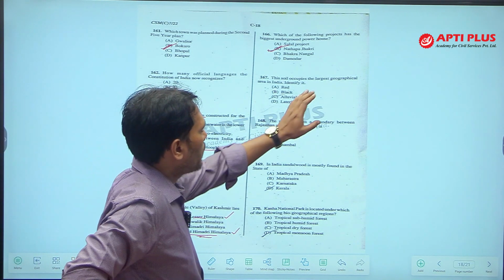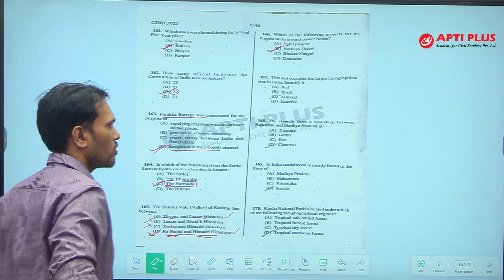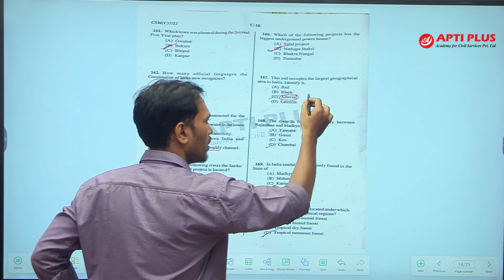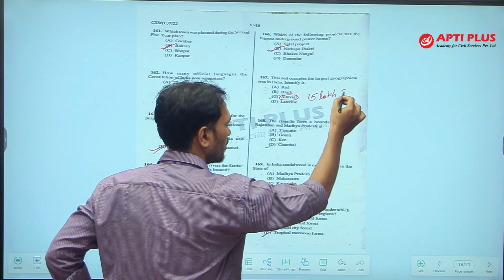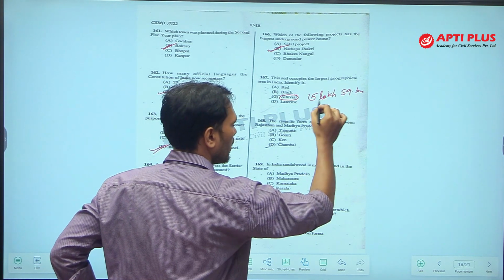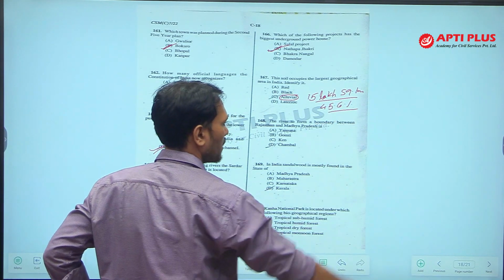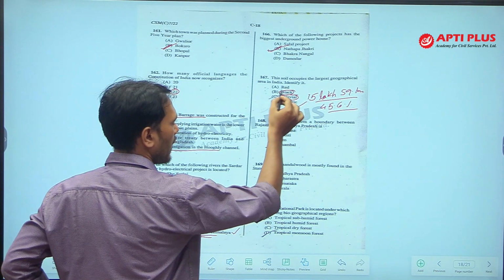The soil which occupies the largest geographical area in India, identify it. It is alluvial soil. Alluvial soil covers 15 lakh square kilometer area, which is almost 45.6% of the total geographical area of the country, followed by black soil.